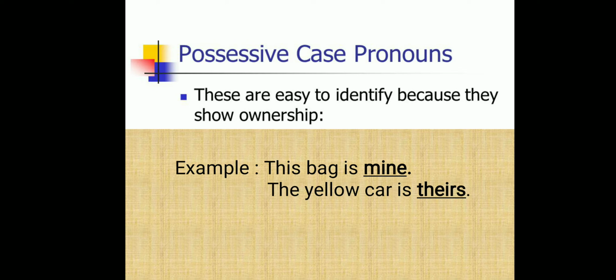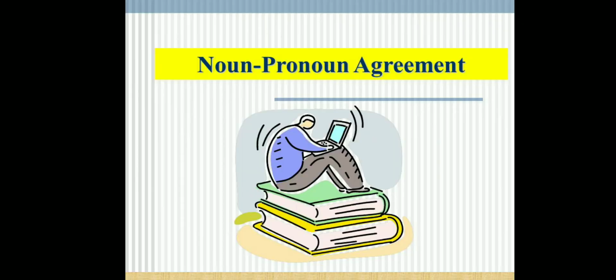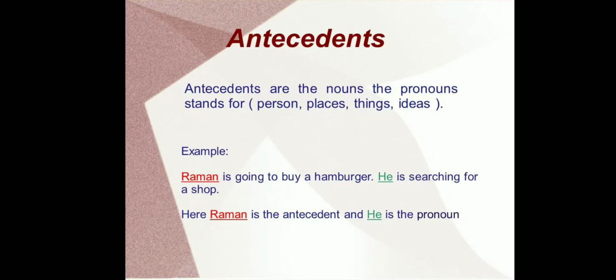Now let us enter into the types of pronouns. Children, I think it's essential that we know noun-pronoun agreement before entering into the types of pronoun. So, antecedents. Antecedents are the nouns the pronoun stands for. Now look at the example. Raman is going to buy a hamburger. He is searching for a shop. Here Raman is the antecedent, which means what?